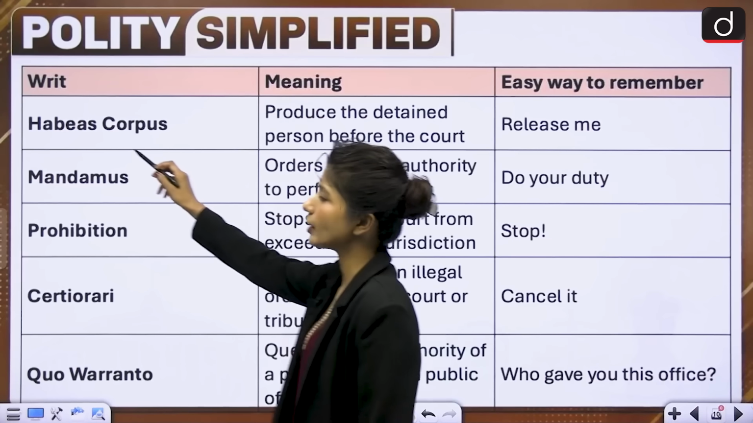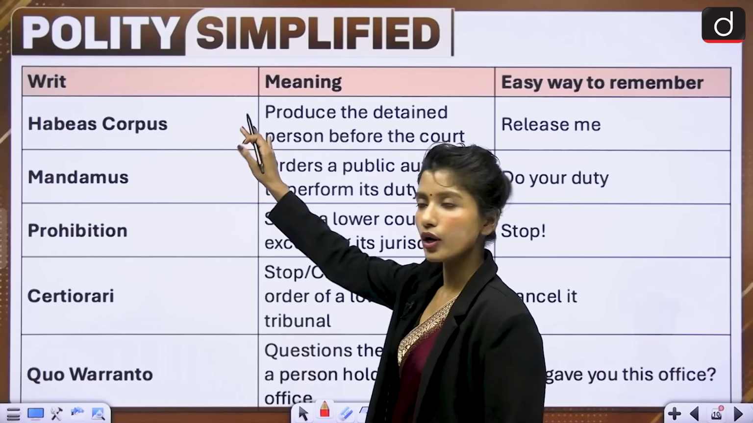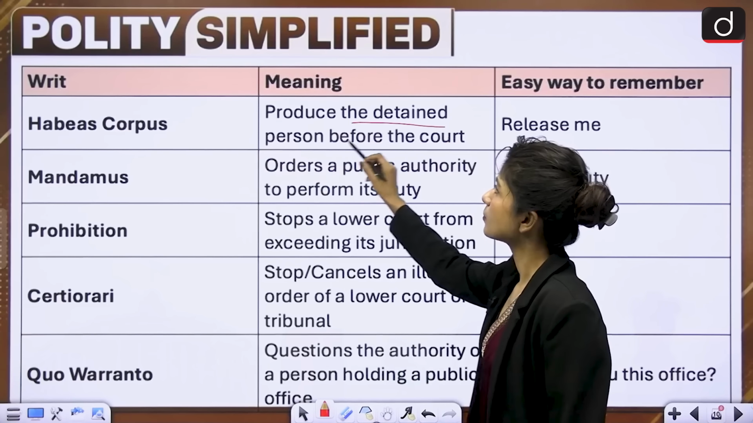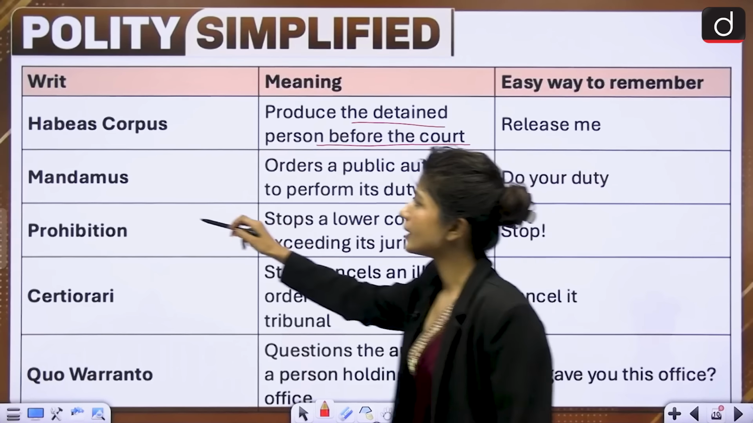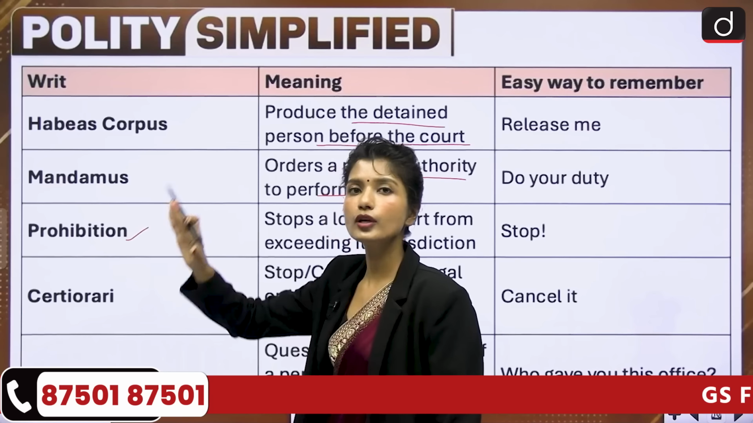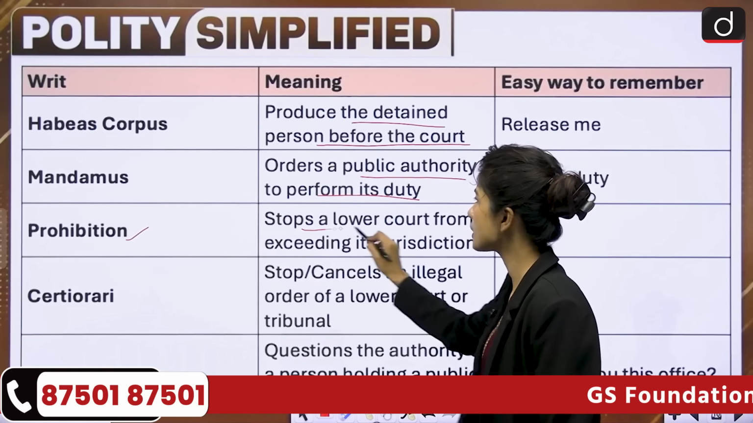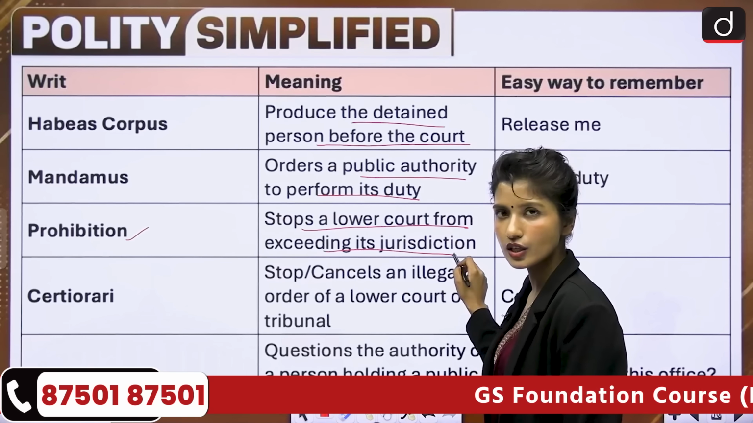Next, let's look at a basic difference of all these writs. First, we talked about habeas corpus, which means have the body of, here the body of the detained person will be produced before the court. Next is mandamus, man do your duty. So here the court commands a public authority to perform their duty. Prohibition, to prohibit or to stop. So it stops a lower court from exceeding its jurisdiction.